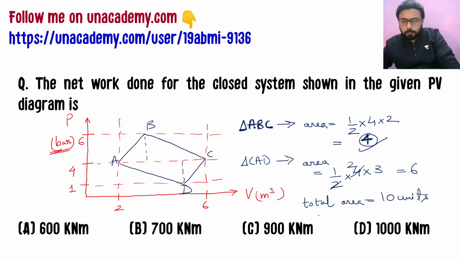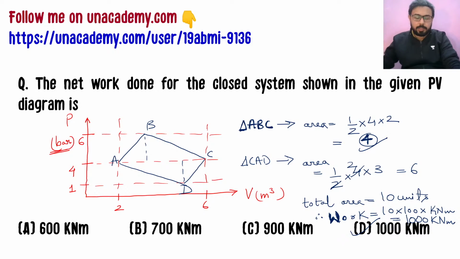And we have to convert this; this unit will be bar into meter cube. So we will convert this into kilopascal into meter cube to get our answer. So work done will be 10 into 100, and the units will be kilonewton meter. So it is going to be 1000 kilonewton meter. That is option D. That will be the correct option here.